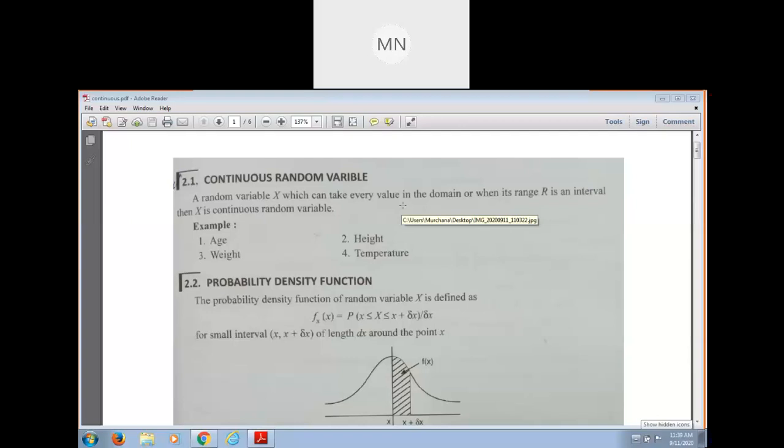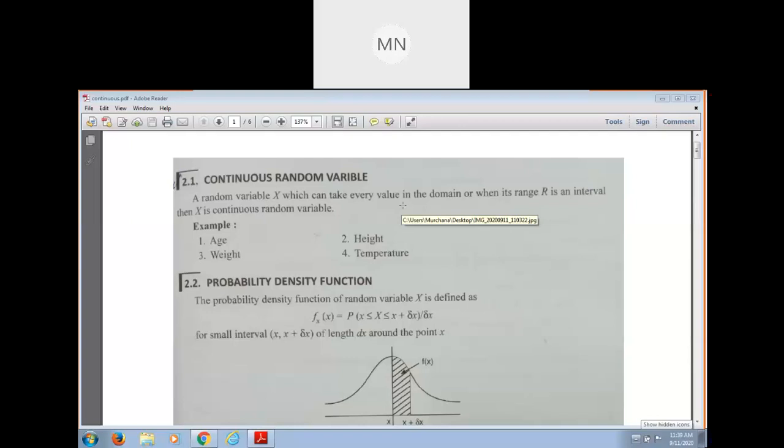If we take the data from an interval, it takes infinitely many values.